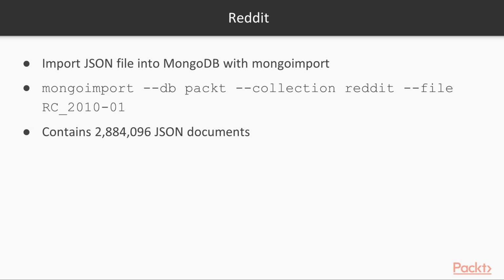2010-01 for January 2010. And this is a reasonably big data set. There's 2.8 million documents in there. And as I said before, I definitely encourage you to go and look at data from other months and other years to extend this analysis. So if you're following along, which I would encourage you to, go ahead and run that mongoimport command. If everything's gone to plan, you should be able to take a quick look and check that that collection does indeed exist on the Mongo terminal, and you can do a quick count and check the number of documents that are included.